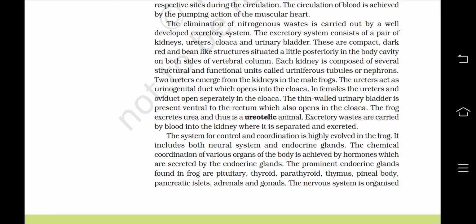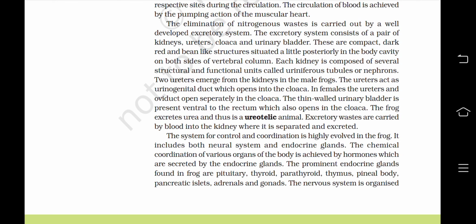The system for control and coordination is highly evolved in the frog. It includes both neural system and endocrine glands. The chemical coordination of the various organs of the body is achieved by hormones which are secreted by the endocrine glands. The prominent endocrine glands found in the frog are pituitary, thyroid, parathyroid, thymus, pineal body, pancreatic islets, adrenals, and gonads.